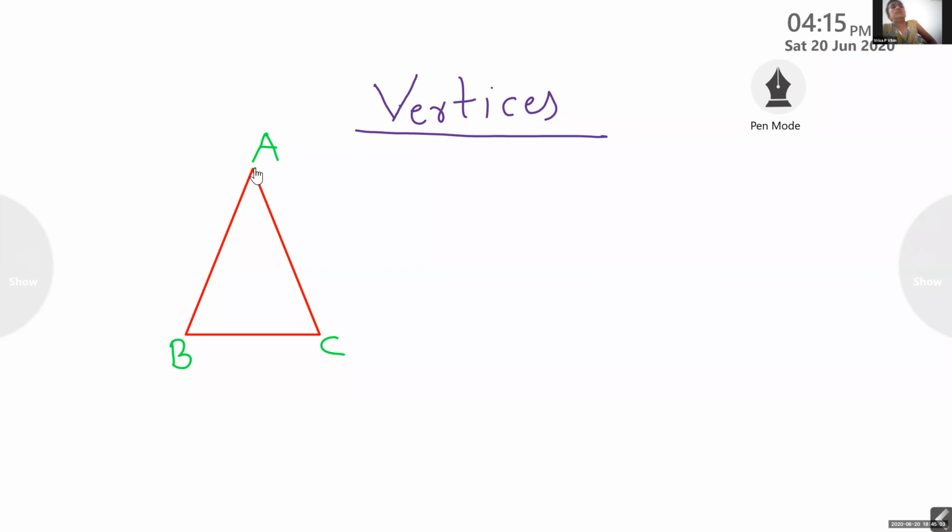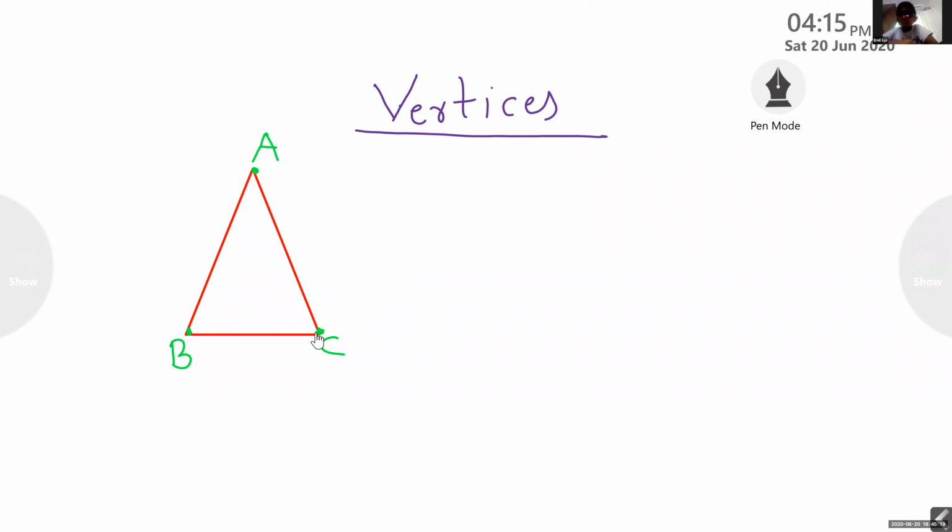See. Can you see a corner there? A and B. Yes, ma'am. C. How many corners are there? Three corners are there.